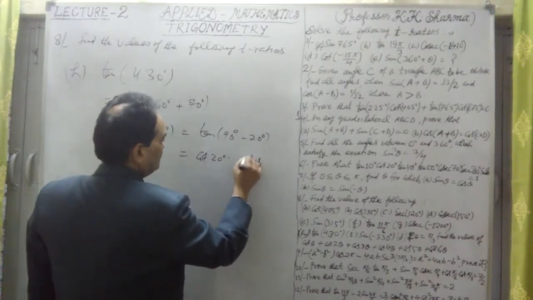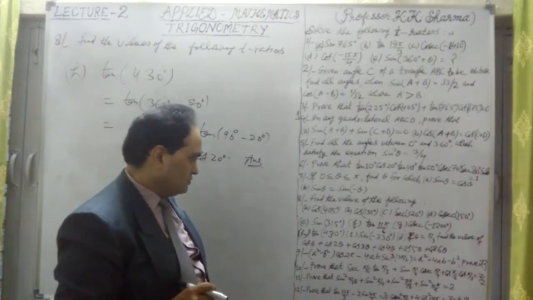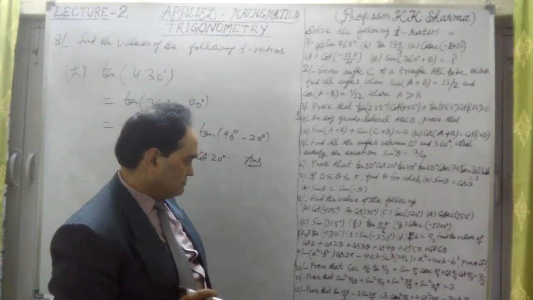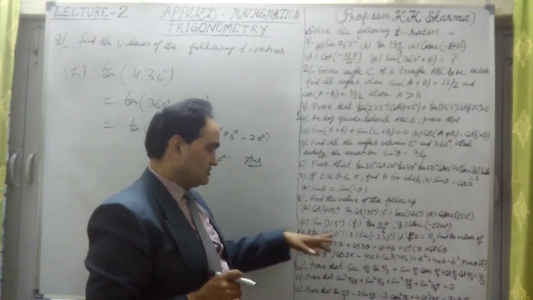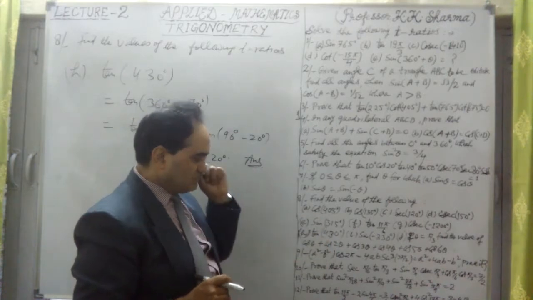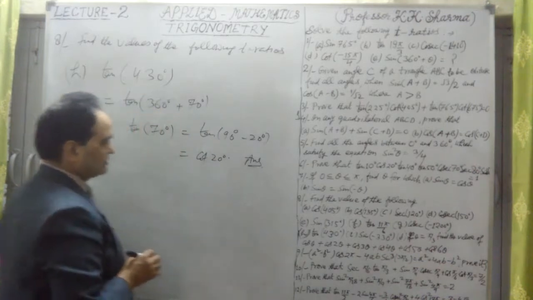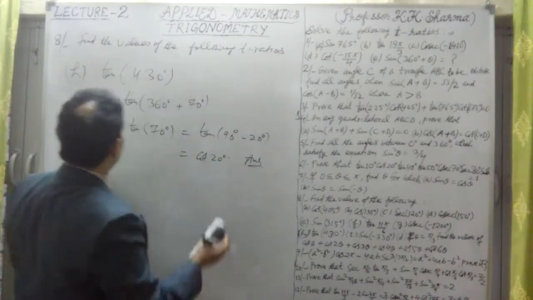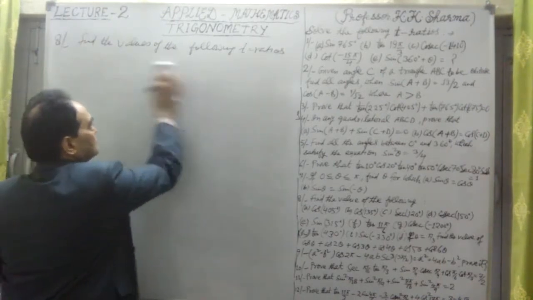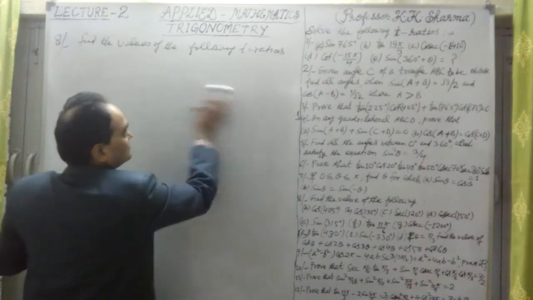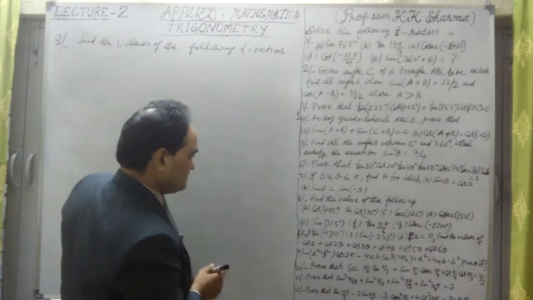We cannot calculate this value. The answers are not given of this. Sin 20 degree and 70 degree values, or if it is a different angle, then we can calculate. But in 430 degree, 360 plus theta, we can convert this only into this form. It cannot be calculated. Okay, now let me take the next part. So this is the only answer. It cannot be calculated further because these values are not given in simpler forms. 70 degree we can take from the table if it is given there. So H part is there.